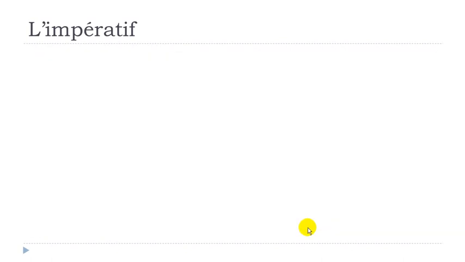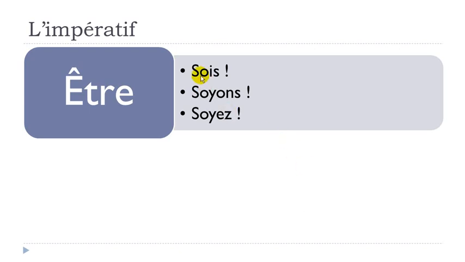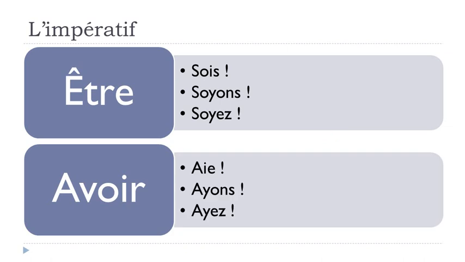Okay, then of course, être and avoir. So être will become sois. Remember, final S is not pronounced. Sois. Then soyons, soyez. All right? Sois, soyons, soyez. And avoir will become aie.